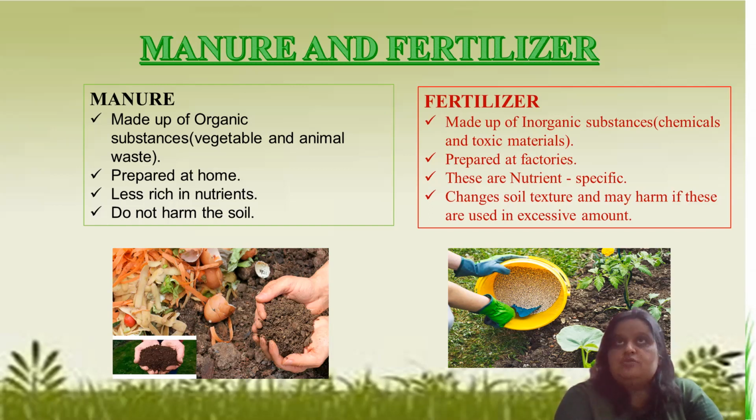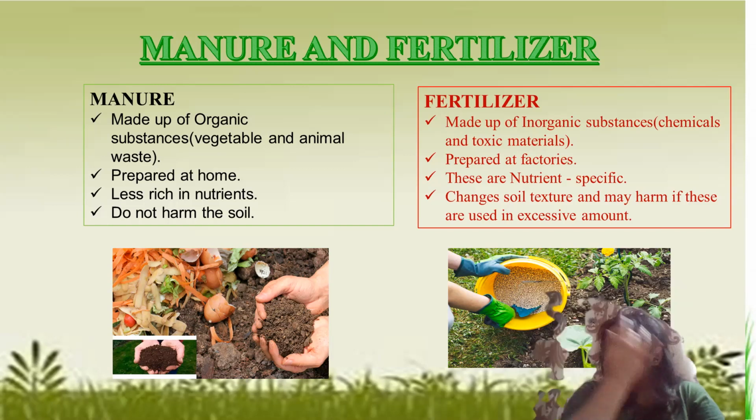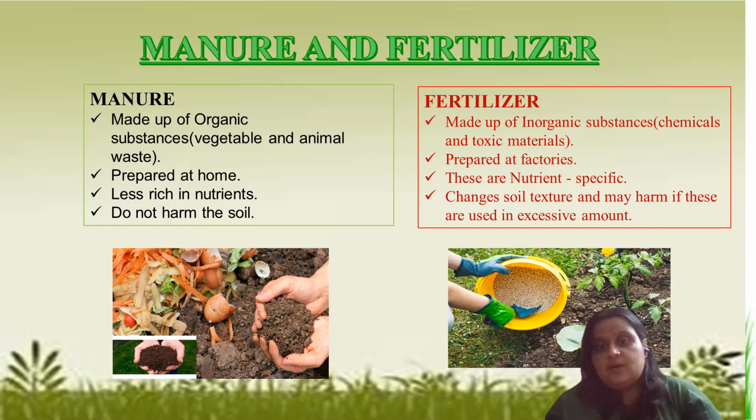Manure may be prepared at home as well. Because we are preparing it at home from kitchen waste and animal waste, it is not costly. You can even say it is free of cost because it is prepared from waste. Fertilizers are prepared at factories. More labor, more chemicals and more materials are required to make fertilizers. But manure, though not very rich in nutrients, helps to add humus, which helps to increase soil fertility.